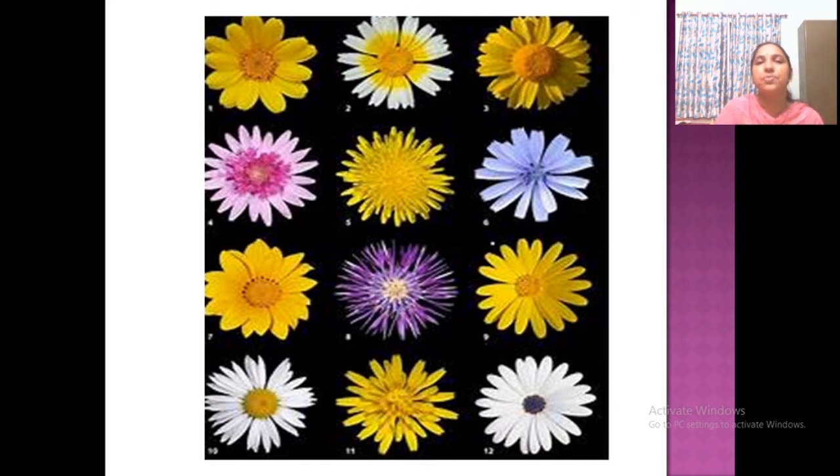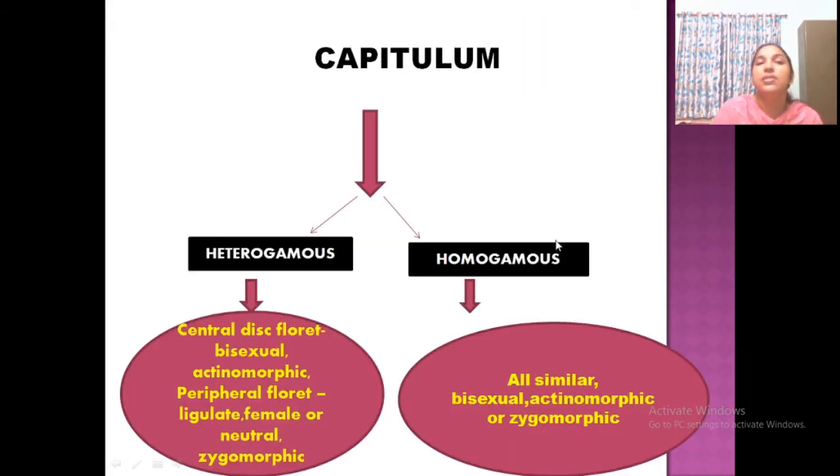Look. So these are the central flowers and these are the peripheral flowers. Some may not have central and peripheral, there may be some differences that I will discuss. See, this capitulum or head is of two types. One is the heterogamous head, another is the homogamous head. What is meant by heterogamous head? That inflorescence has florets, and there are two types of floret. One is the central disc floret and the other is the peripheral ray floret.